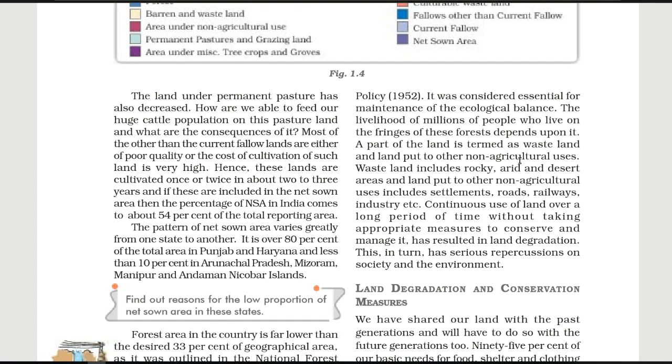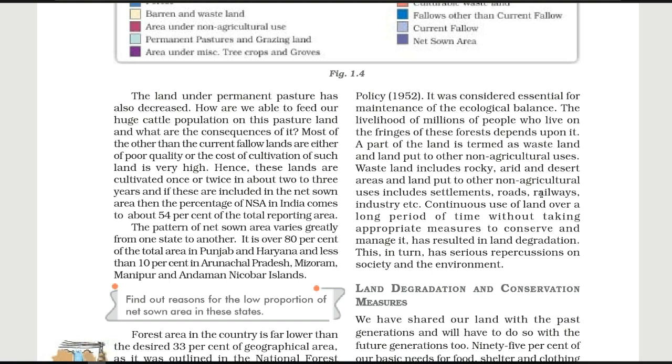Even some part of the land is wasteland, which we can't cultivate. So we are going to use that land in other activities, like it is mentioned. Wasteland includes rocky, arid and desert areas. In this kind of land where the land is rocky, arid, it means dry, and the desert areas, cultivation is not possible. So we are going to do other things. Like what kind of things are we going to do here?